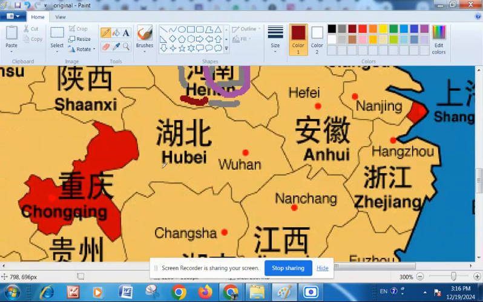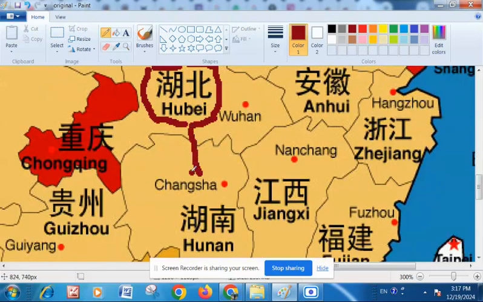We further come down, again a disyllabic word. H initial, U final corresponds to this drawing, this character. B initial and EI final corresponds to this character. Bei. We have already seen Bei means north, and Hu, this means a lake. So this province word by word means province that is to the north of the lake, Hubei.